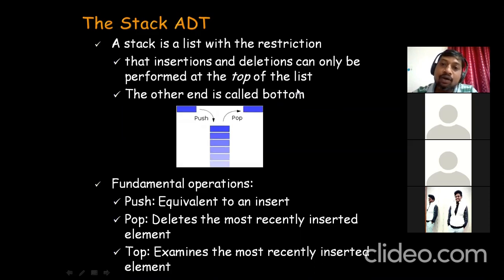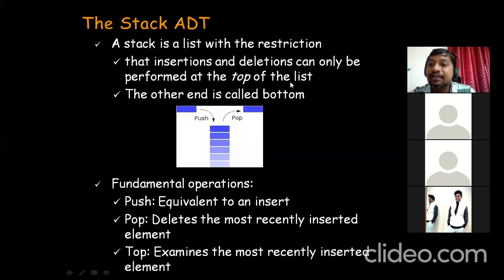You cannot add or delete items from the front. You can add only the items at the end of the list. Only appending is allowed. Inserting at the front is not allowed. Inserting at the back or at the rear end is only allowed. So if we impose such a restriction to the list, then it is called a stack, right?